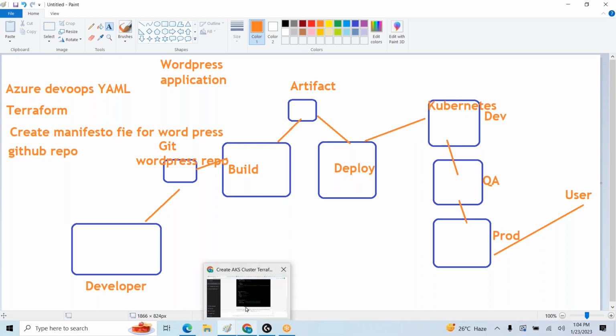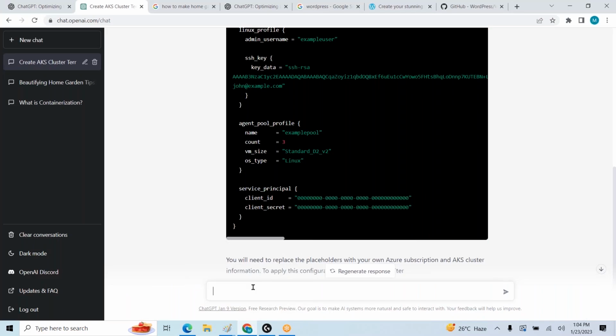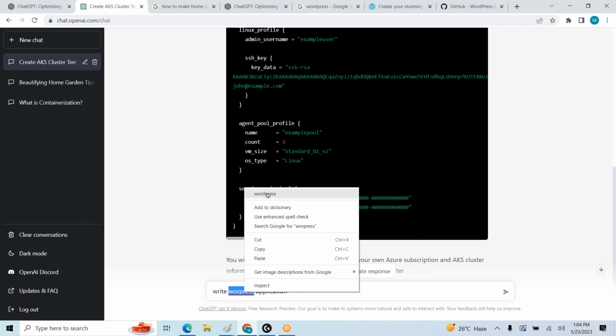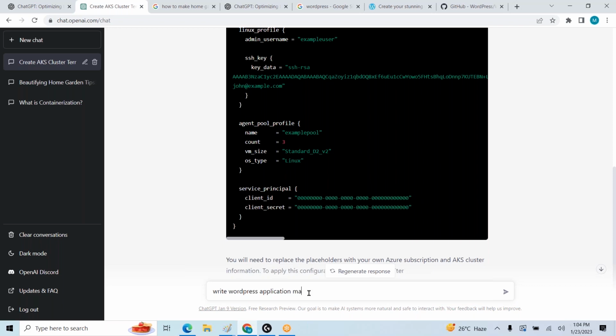For that, let me write this instruction here: write Kubernetes manifest file for WordPress application manifest file for above Azure Kubernetes cluster. Right? Let us write.